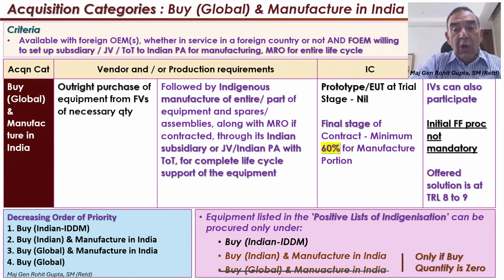Whenever you go for the AON for a lower category, the SHQ has to justify as to why the higher category cannot be procured. For example, if it's going for Buy Global and Manufacture in India, it has to justify why a Buy Indian IDDM or a Buy Indian Manufacture in India cannot be procured before the AON approving authority accepts Buy Global Manufacture in India.